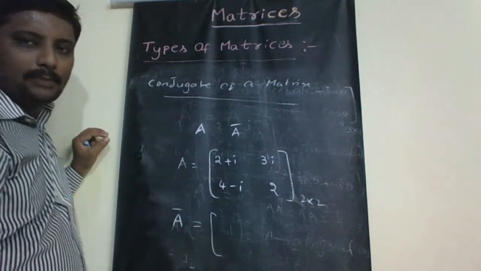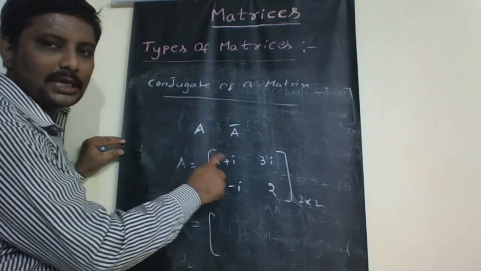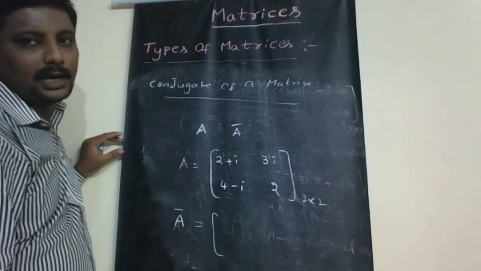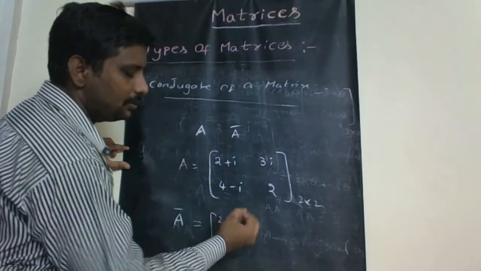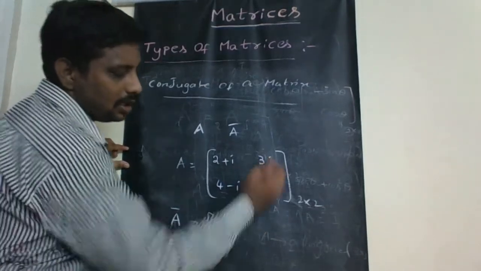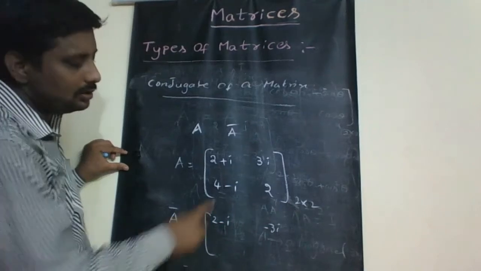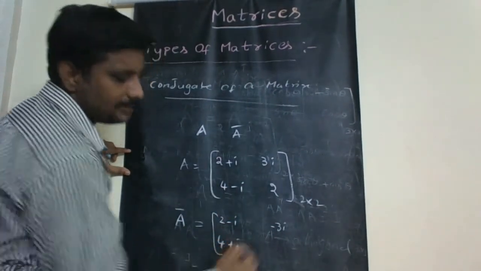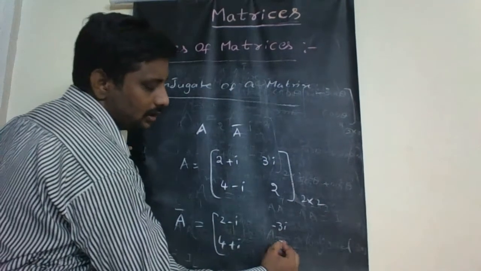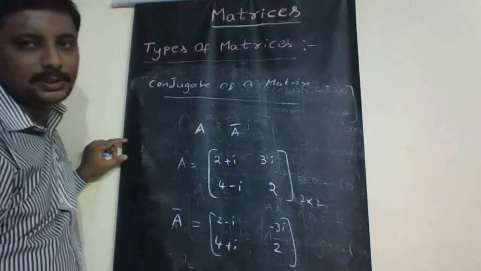To get A bar, we have to consider the conjugate of each element of the given matrix. The conjugate of 2 plus i is 2 minus i. The conjugate of 3i is minus 3i. The conjugate of 4 minus i is 4 plus i. The conjugate of 2 is 2 because it is a real number.